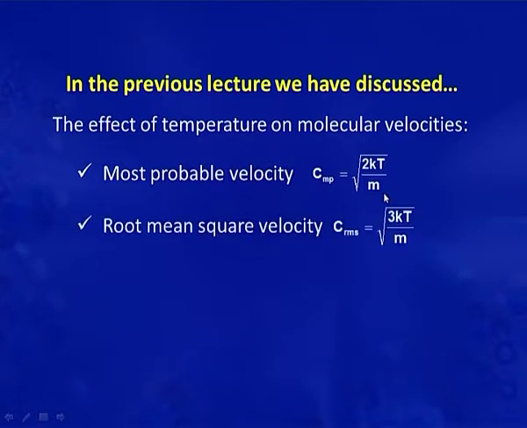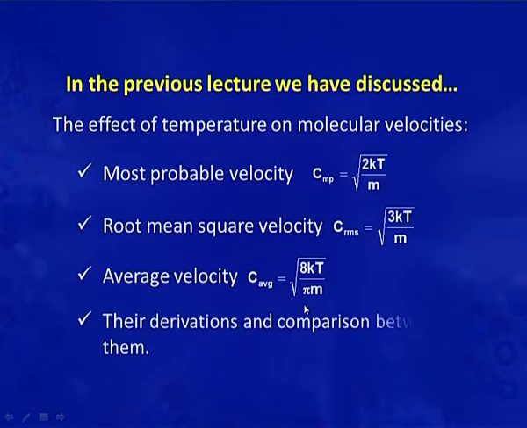After that, we discussed root mean square velocity. It is represented by C_RMS, that is equal to root 3kT by m. Then average velocity, the symbol for average velocity is C average, that is equal to root 8kT by pi m. Then we derived it and finally we did the comparison between these three molecular velocities.